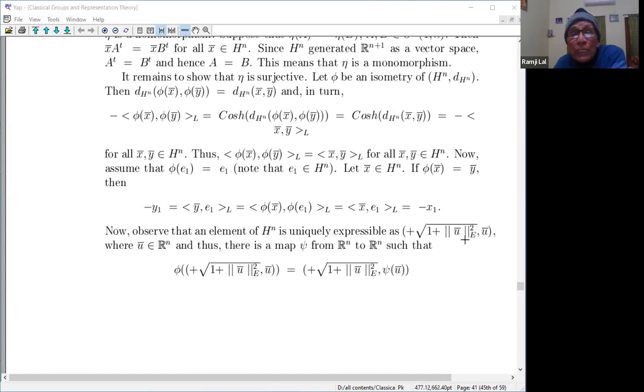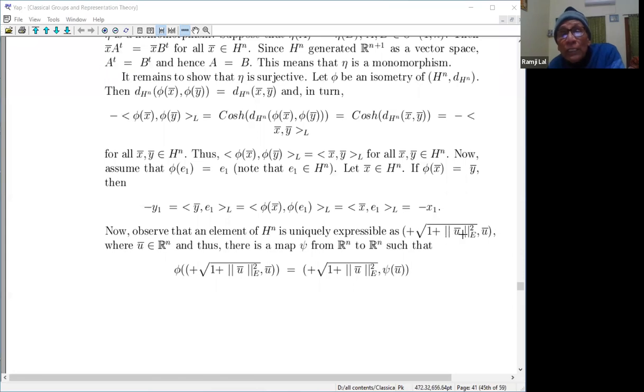So this kind of projection is really a mapping from Hn to Rn, right? You see that Hn can be viewed as a member of Rn. Every member of Rn can be viewed as a member of Hn here. For any u, take x1 to be the square root of 1 plus the norm of u squared. So minus this squared plus the norm of this squared will be minus 1. So this is x1, and then the next coordinates are here.